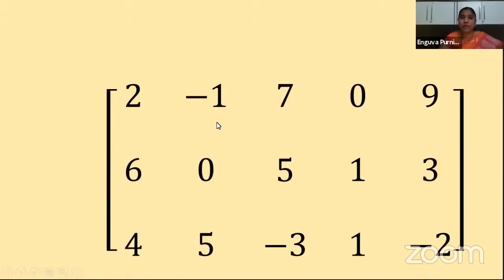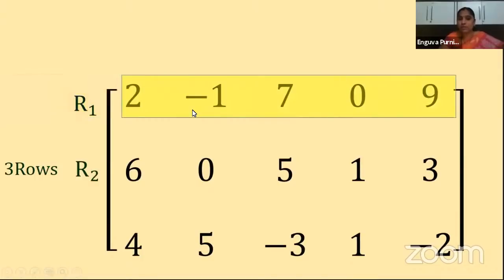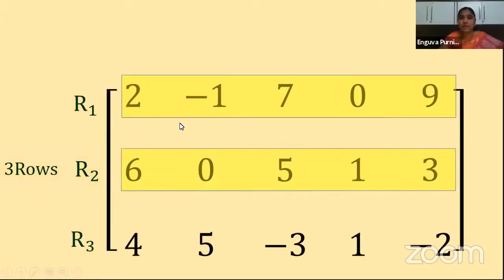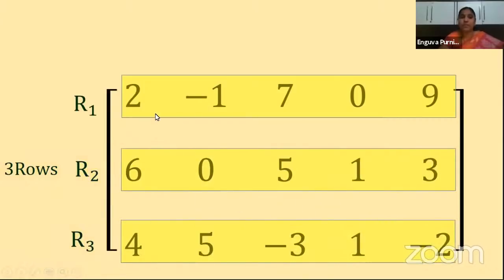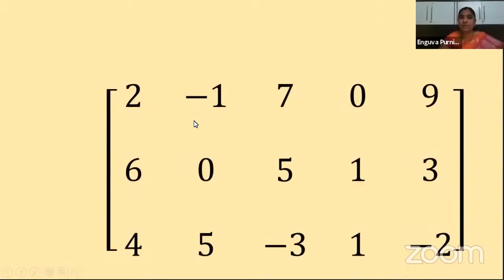Here we have 3 rows. This is R1, this is R2, which is row 2, and this is R3, the highlighted elements. These are the 3 rows in the matrix. Now the same matrix again to show the columns. How many columns do we have? 1, 2, 3, 4, 5.